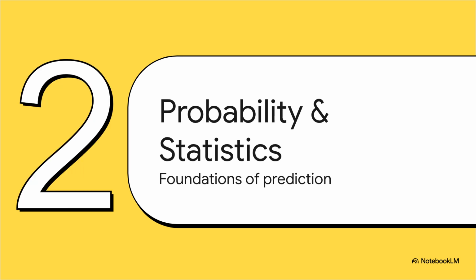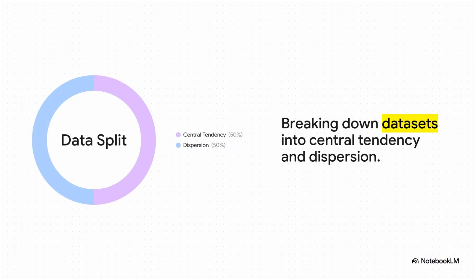Moving on to Section 2. Probability and statistics. Foundations of prediction. This is the first major tool in our kit. So, any massive dataset can basically be broken down to answer two main questions. First up, we look for measures of central tendency. Basically, where is the center or the most typical value of our data?